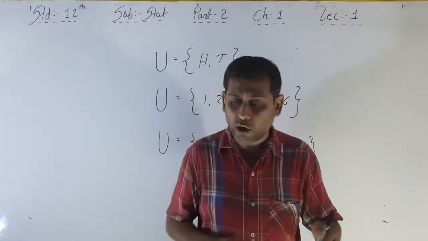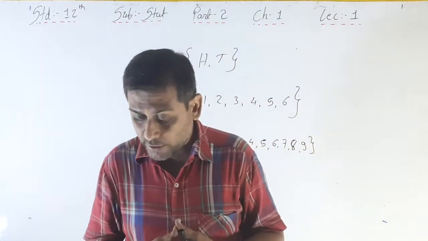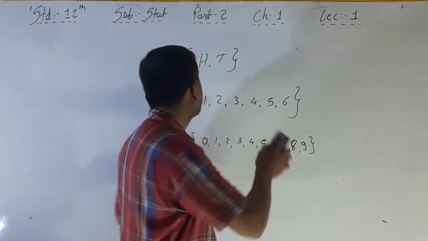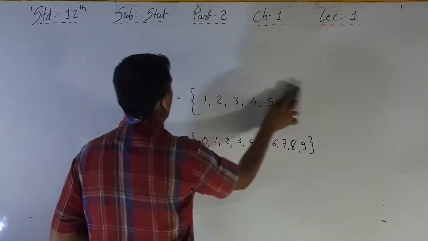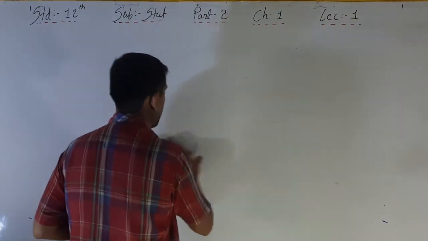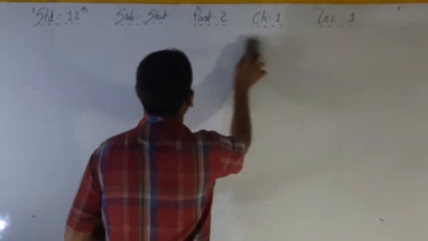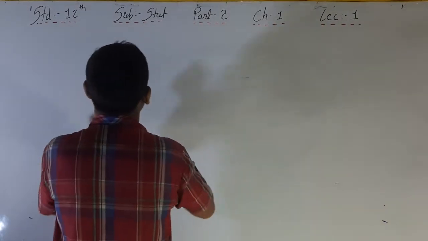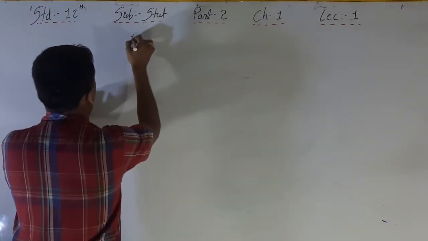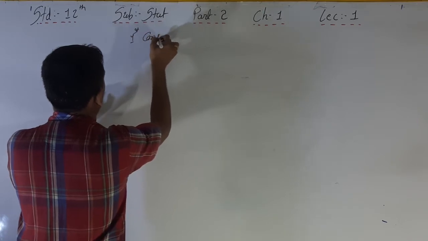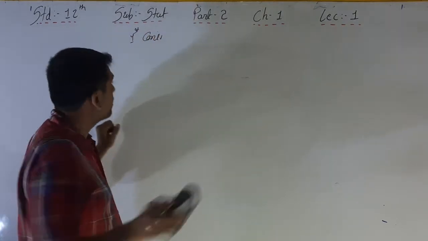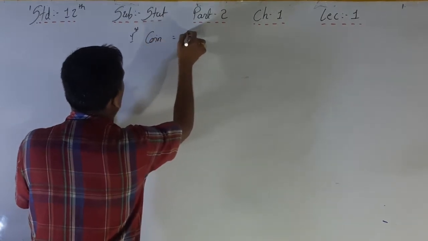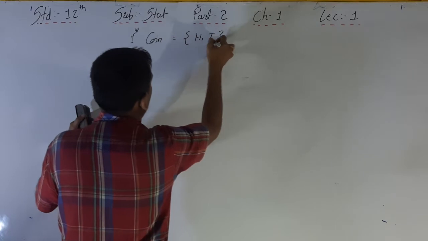Two balanced coins are tossed simultaneously. Two coins, right? Write a sample space of this random experiment. See here, two coins. Suppose for the first coin the outcome is head and tail.